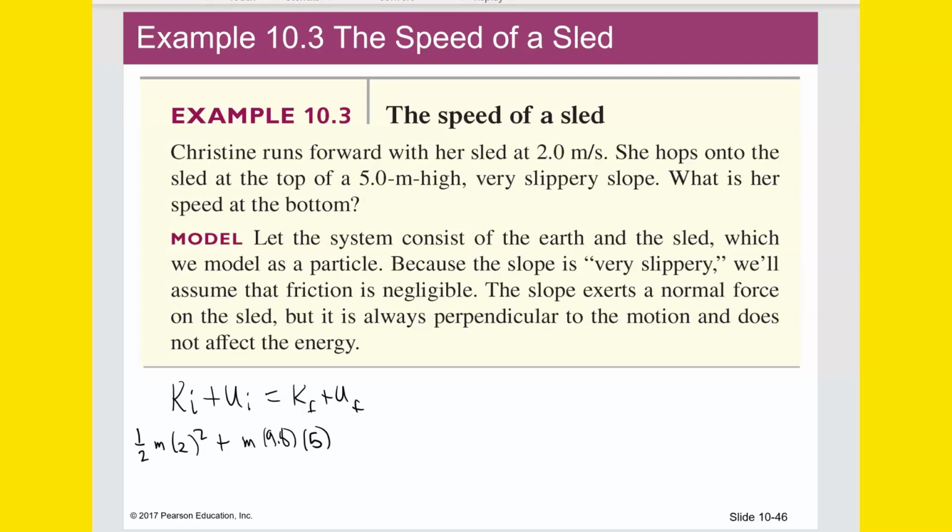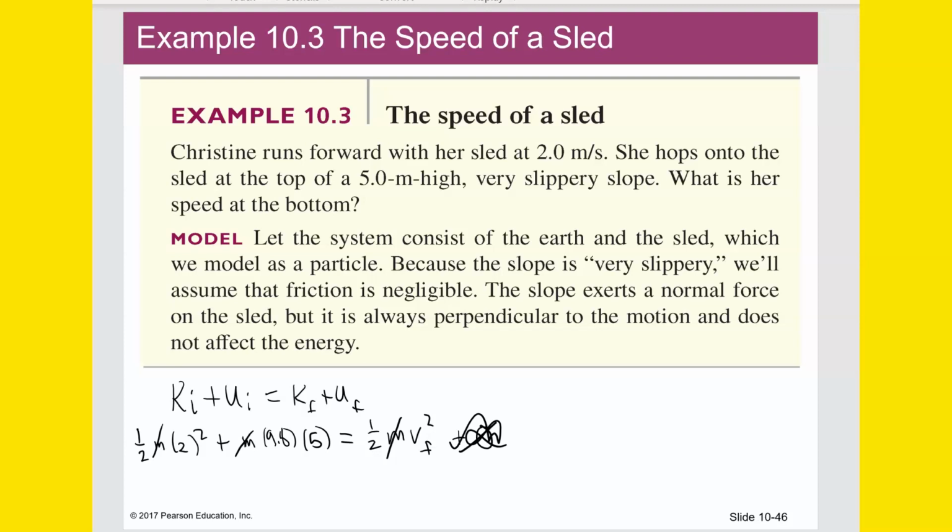If we put our origin at the bottom of the hill, then at the top of the hill, her vertical position would be 5. That's going to equal her kinetic energy at the bottom of the hill, which is 1/2 m Vf squared. Vf is what we're looking for, plus the final potential energy, which is, if she's at the bottom now, we've defined that to be a vertical height of 0, which means her potential energy would be 0. And notice now, every one of these terms has an m in it, so the mass cancels, so her mass doesn't matter.